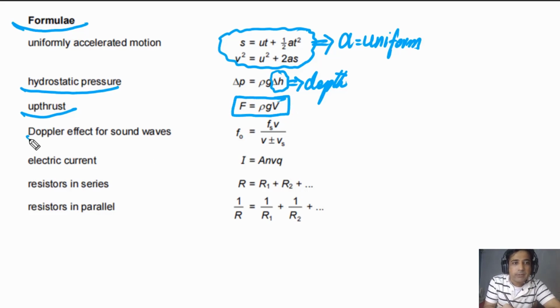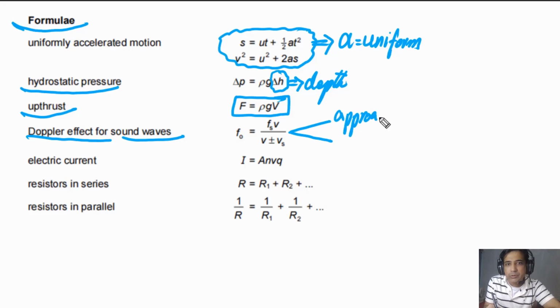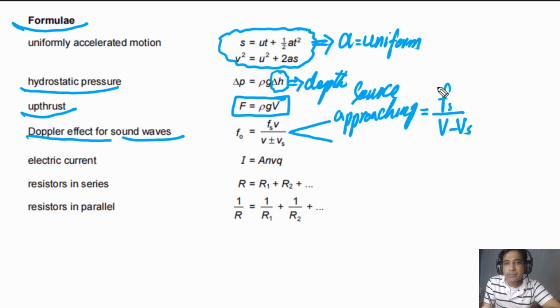The next one is about the Doppler effect for sound waves. You can use this formula when the source is approaching, or you can use the other when the source is moving away, but the observer is at rest. So when the source is approaching, you can use fs over v minus vs times the speed of wave. This v is the speed of wave. In this case, the observer has to be at rest.